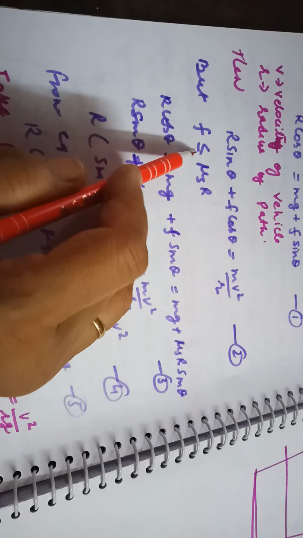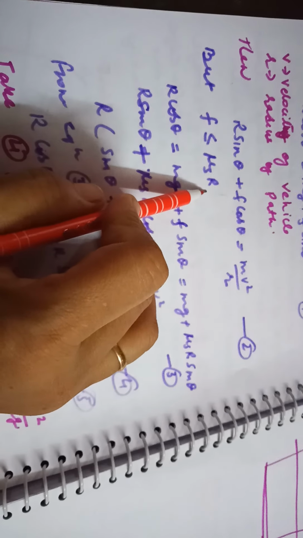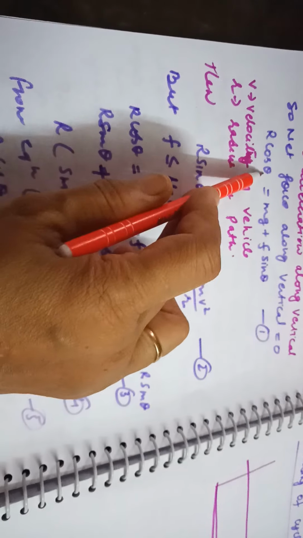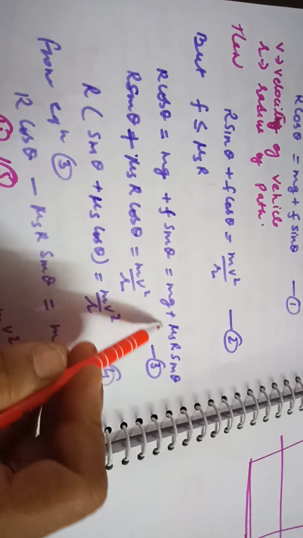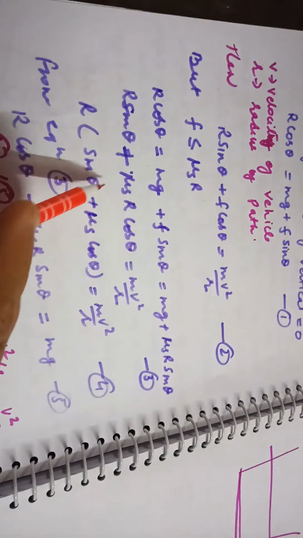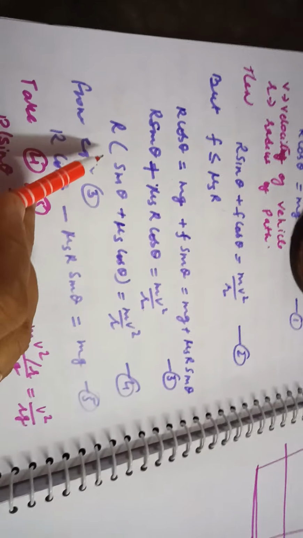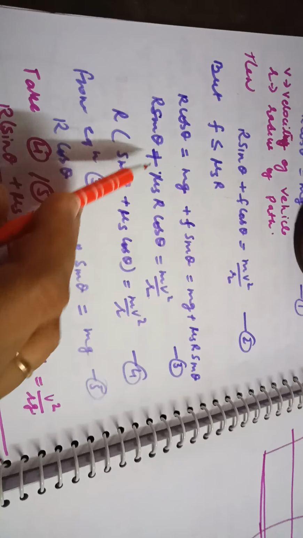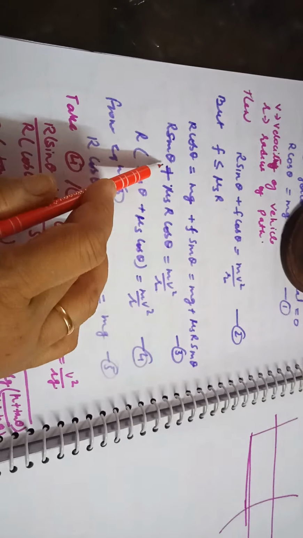But for the safe turn, the force of friction should be less than or equal to mu s into r. So I have written r cos theta is equal to mg plus f sin theta, or mg is equal to mu s r sin theta. Similarly, r sin theta plus f cos theta, mu s r cos theta is equal to mv square upon r. Now from here, we are going to take r common, so this will be sin theta plus mu s cos theta.